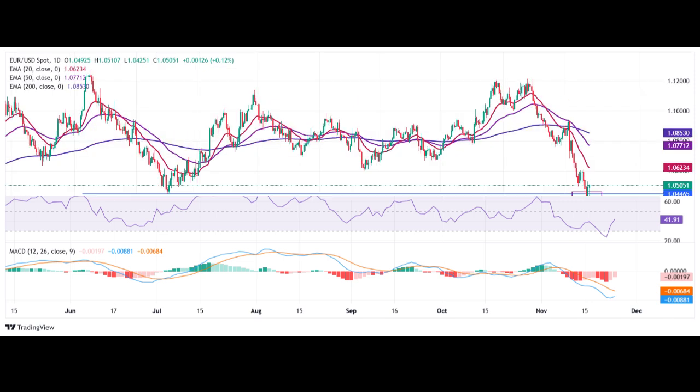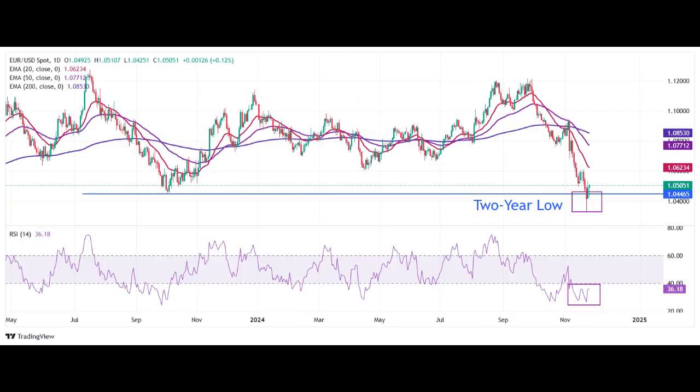The euro to US dollar currency pair has exhibited a mixed performance recently, influenced by various factors. The US dollar's strength, particularly following President-elect Trump's tariff threats, has exerted downward pressure on the pair. However, recent Federal Reserve comments suggesting a more gradual approach to rate cuts have tempered the USD's gains.